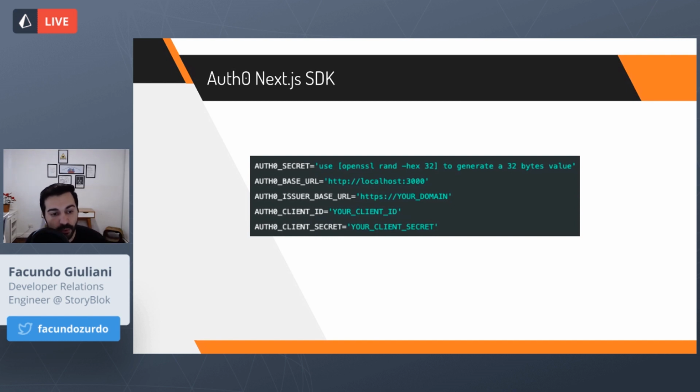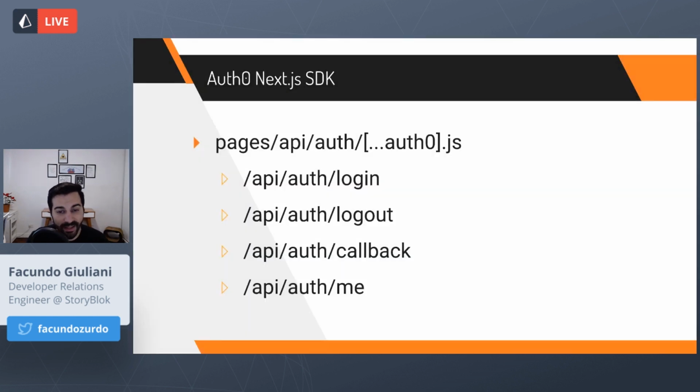If you configure these environment variables and you create one file in the pages/api/auth folder, named [...auth0].js, then